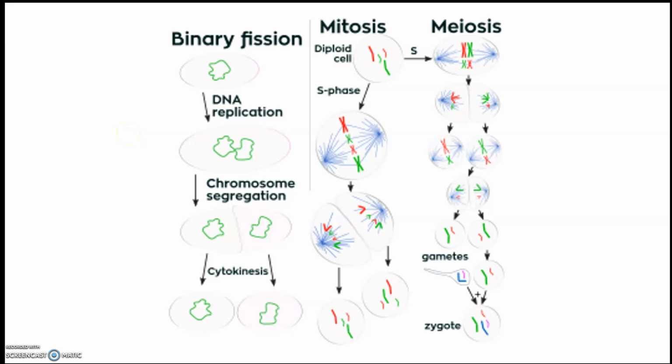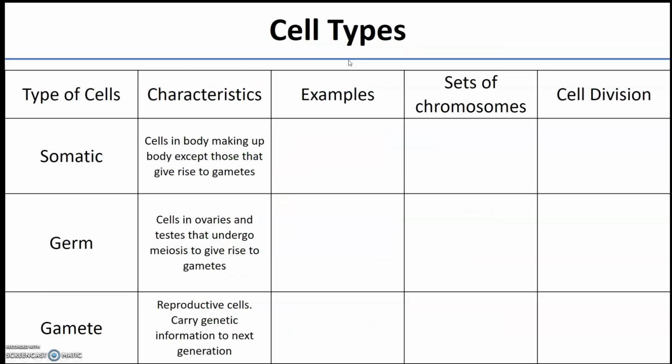So let's finish, or continue, our discussion on cell division, and this time we're going to talk about mitosis. Before we get started, we have to know there are three different types of animal cells: somatic, germ, and gamete. Somatic cells are your body cells. If I say, name a body cell, you can say something like a skin cell, a red blood cell, a bone cell, a muscle cell. Those are all body cells.